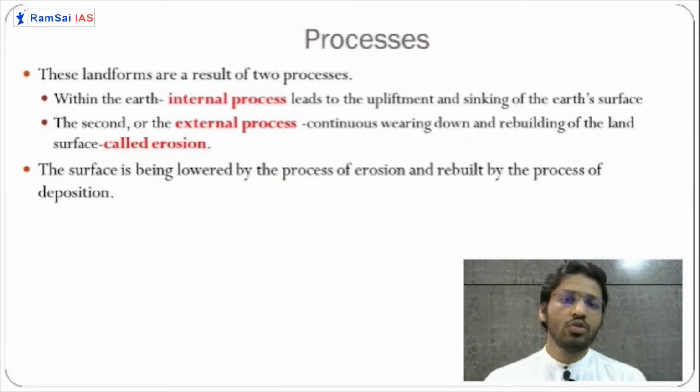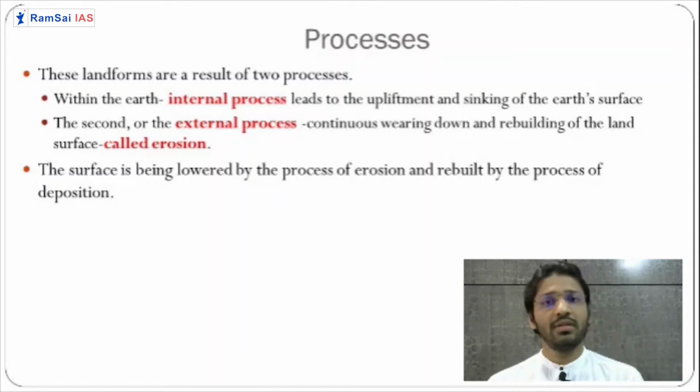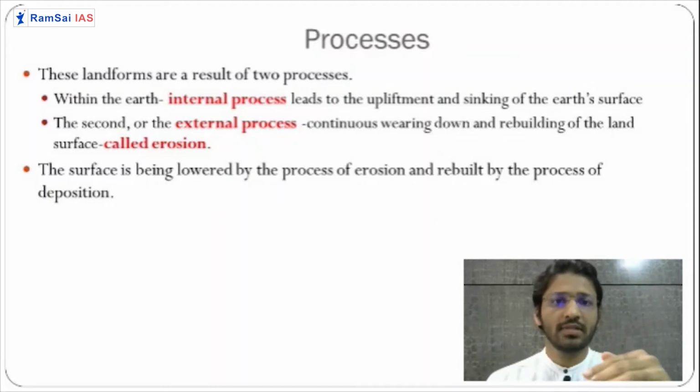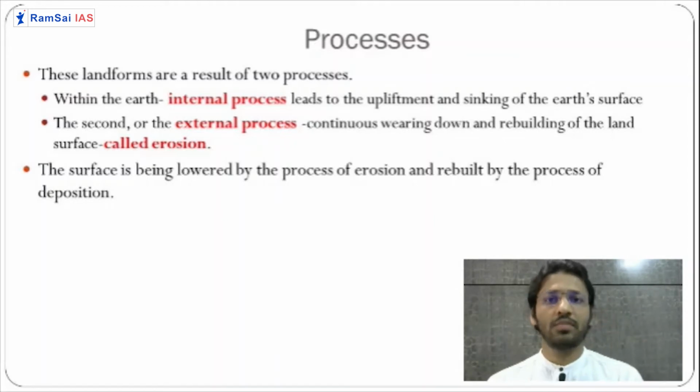Before understanding the landforms, let us understand the reason behind their formation. The reason behind the formation of landforms is the processes going on inside the earth and on the surface of the earth.